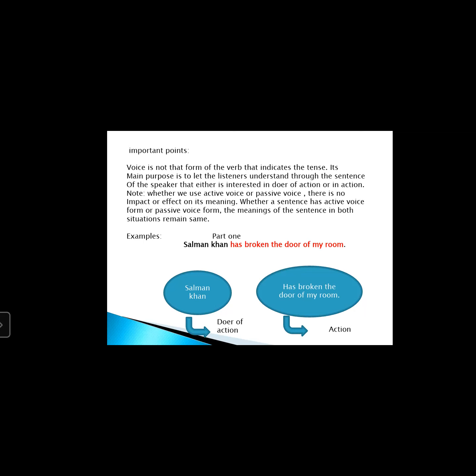This is very important. Many people say that in active voice the meaning is different and in passive voice the meaning is different. So keep this in your mind, my dear students. Whether it is an active voice sentence or a passive voice sentence, there is no difference in meaning. Got it? So there is no impact or effect on its meaning, whether a sentence has active voice form or passive voice form. The meanings of the sentences in both situations remain the same.